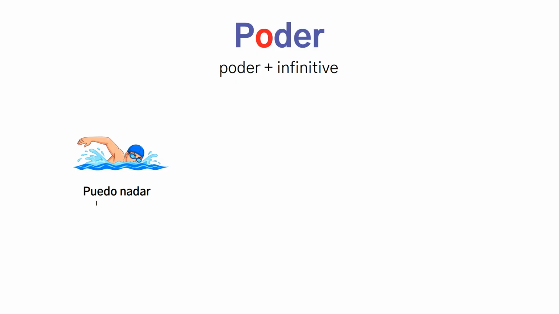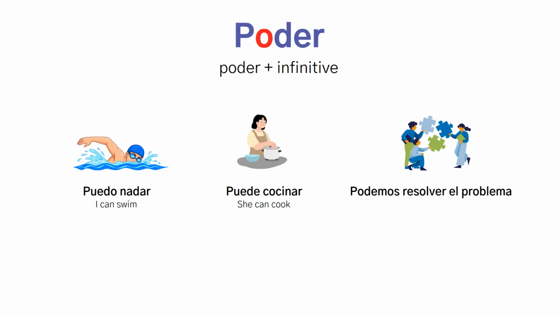Remember that poder takes an infinitive directly after it. No connector word needed. Puedo nadar means I can swim. Puede cocinar means she can cook. Podemos resolver el problema means we can solve the problem. The second verb stays in infinitive form every time.